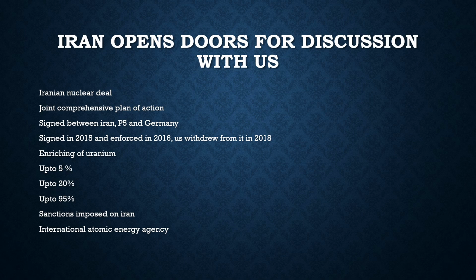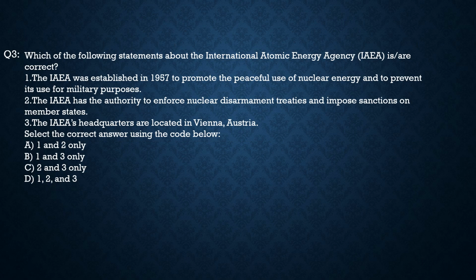From this article itself, you can frame many different types of prelims-based questions. You can frame a question on uranium, on nuclear energy, on how the enrichment of uranium can lead to nuclear weapons, and also on the International Atomic Energy Agency. Now let us see what question we framed from this article and connect it with your prelims preparation. Which of the following statements about the International Atomic Energy Agency are correct?